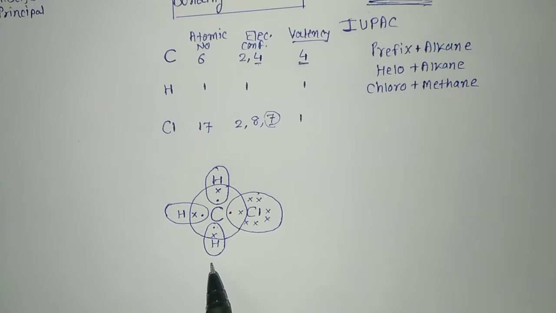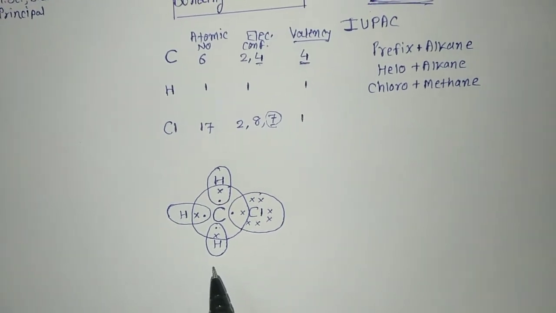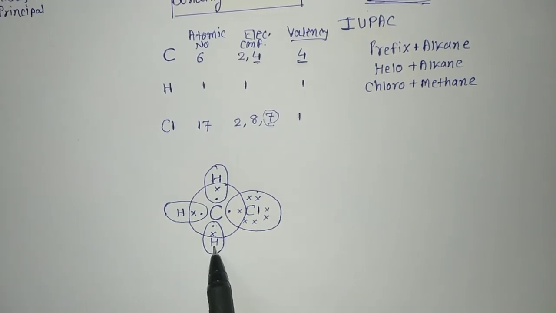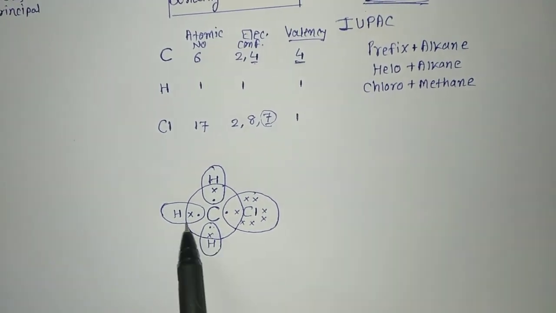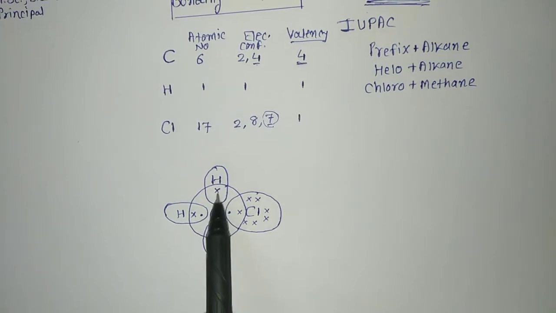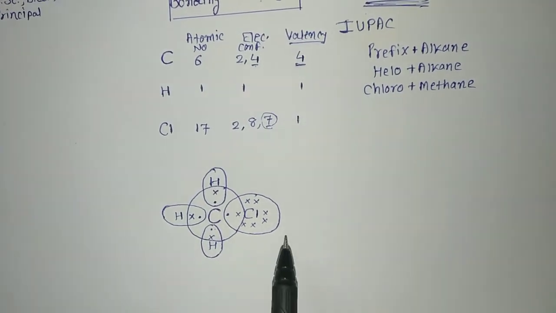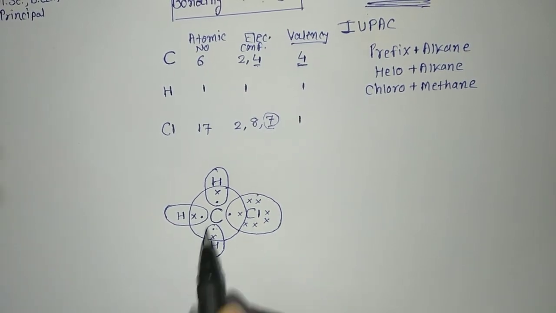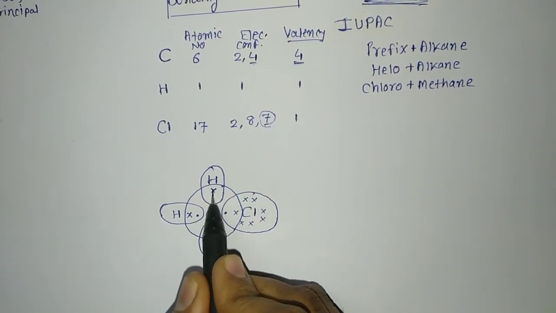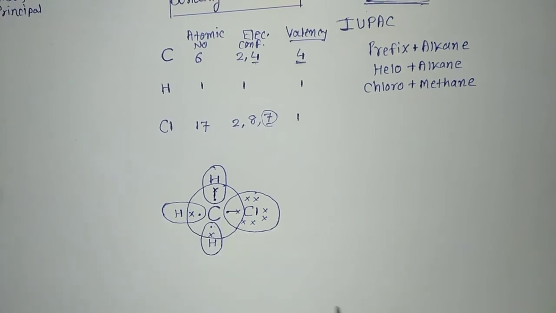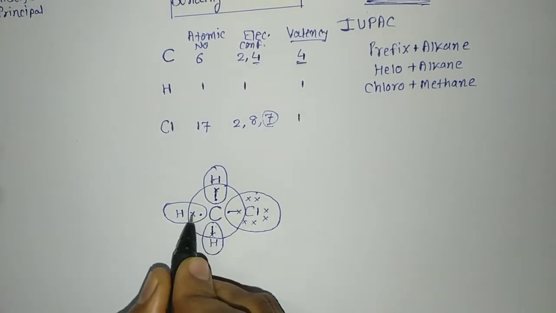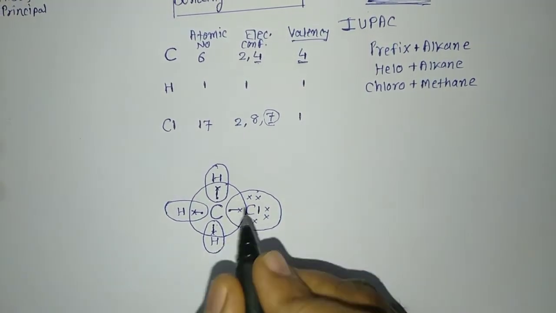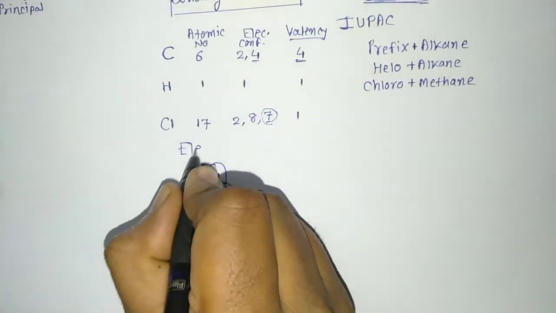For hydrogen, in the first orbit only 2 electrons are required, as we know. So for this hydrogen, this is a circle, that is hydrogen 1 and 2 electrons, it is complete. For this hydrogen 1, 2 and for this hydrogen also 1 and 2. So all have completed their octet and the structure has been formed like this. You can see here it is a single bond. Again here it is a single bond with the chlorine, single bond with the hydrogen and single bond with this hydrogen. So we can write the structure. This is what we call the electron dot structure.